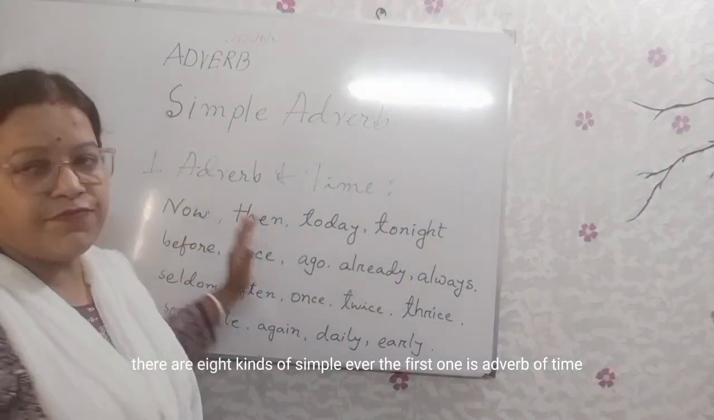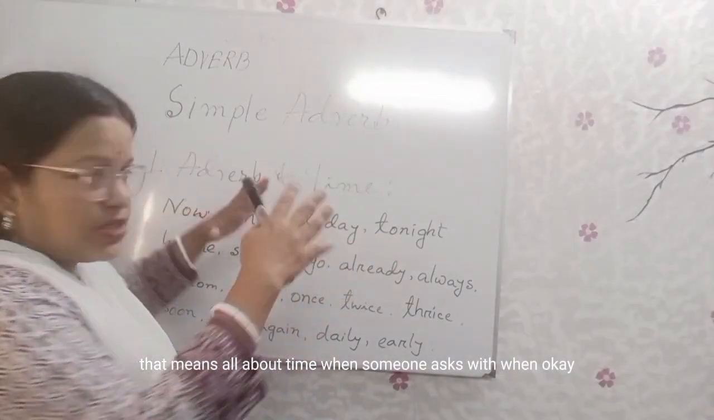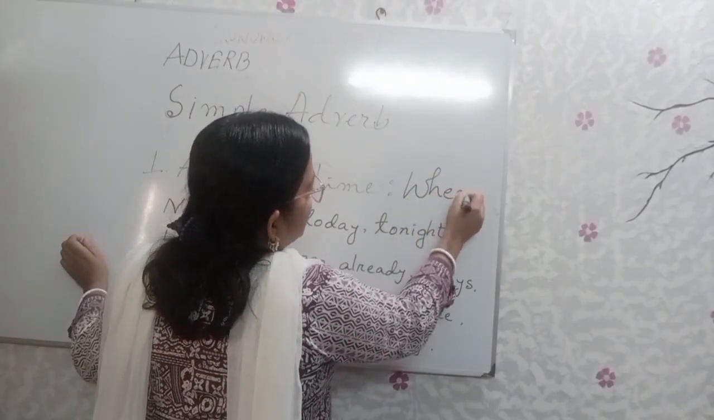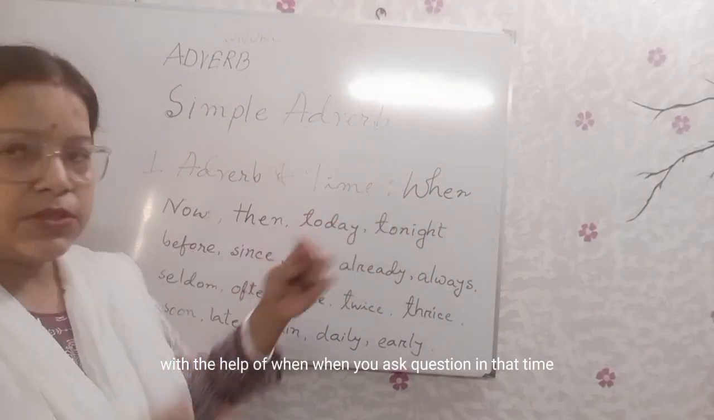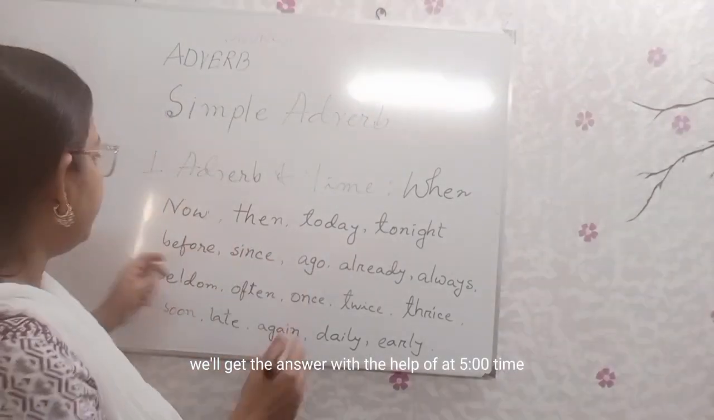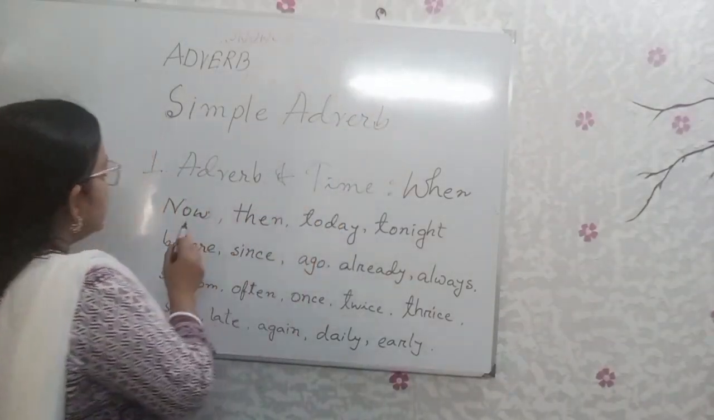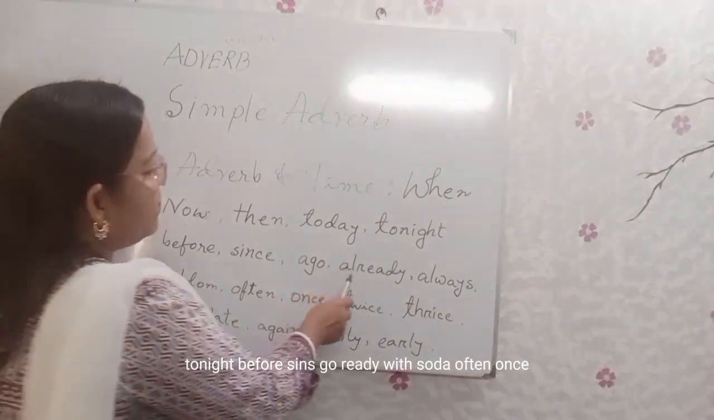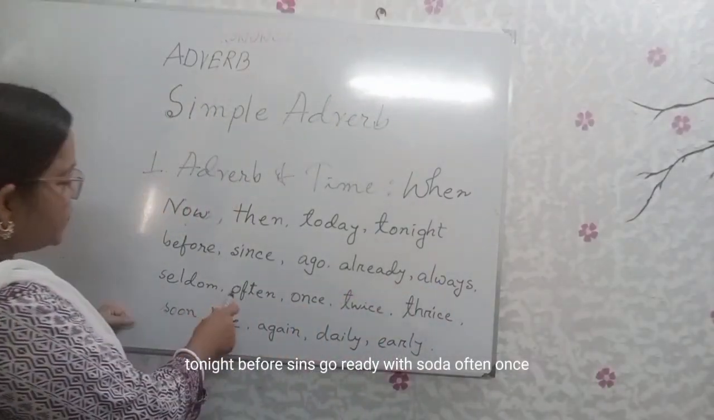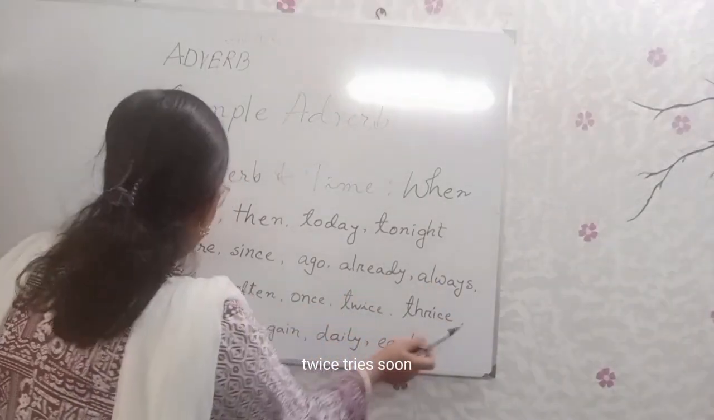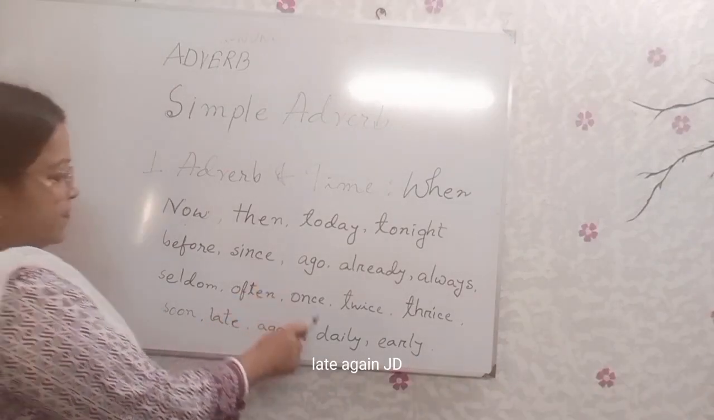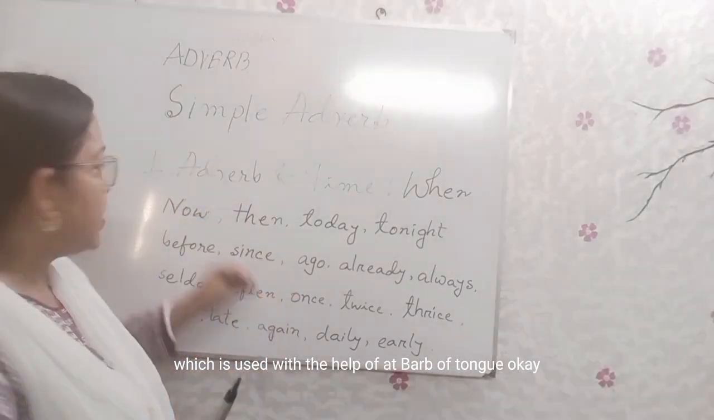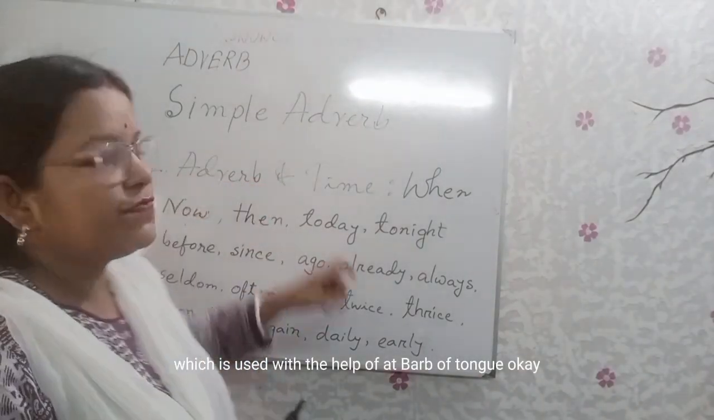The first one is adverb of time. That means all about time. When someone asks with when, with the help of when you ask a question, at that time we get the answer with the help of adverb of time. Now, then, today, tonight, before, since, ago, already, always, seldom, often, once, twice, thrice, soon, late, again, daily, early. There are so many words used as adverb of time.